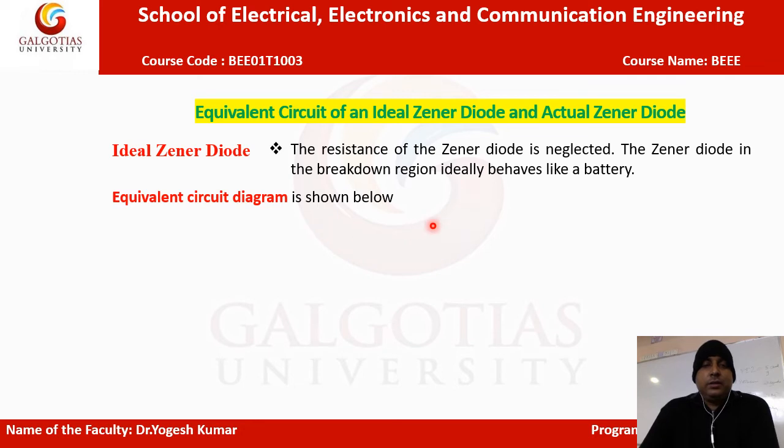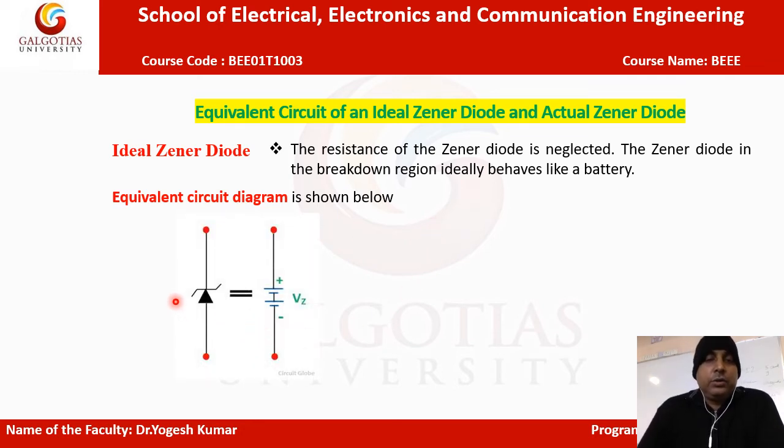So let's have a look at the equivalent circuit diagram. Here is the equivalent circuit diagram. This is the symbol of the Zener diode, this is the P, this is the N, and this is the equivalent circuit, having only the one replaced by a battery. The battery voltage is the Zener voltage.